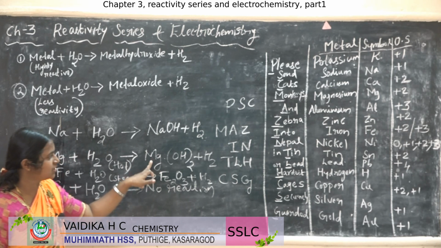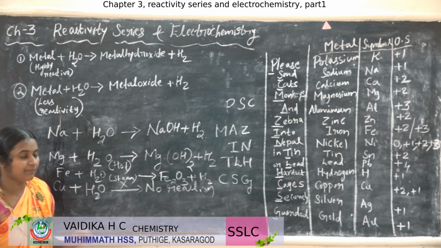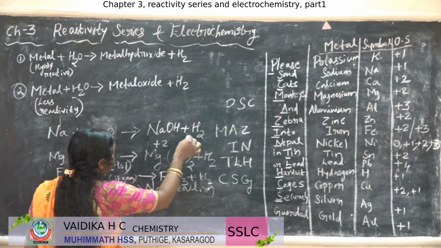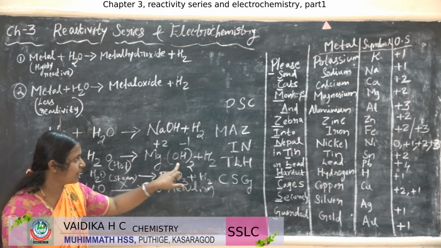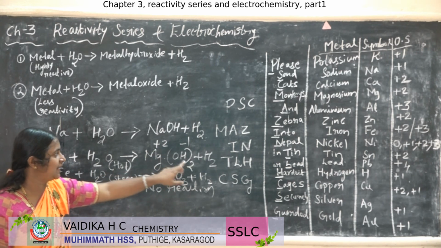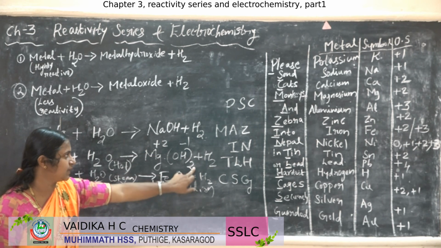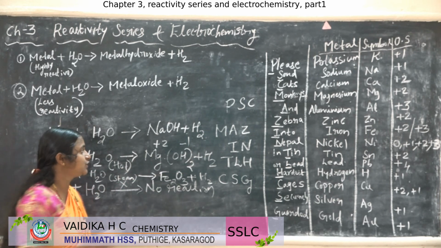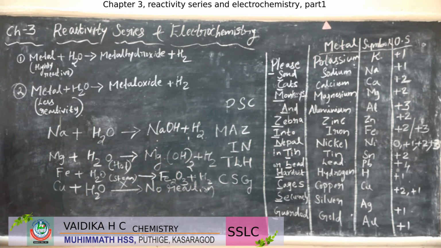So magnesium hydroxide plus H2. Why did this 2 come? Because magnesium has the +2 oxidation state and hydroxide has the -1 oxidation state. While interchanging, the oxidation state of Mg, which is 2, will come here, and the 1 of hydroxide needs no writing. So Mg(OH)2 and the byproduct hydrogen.